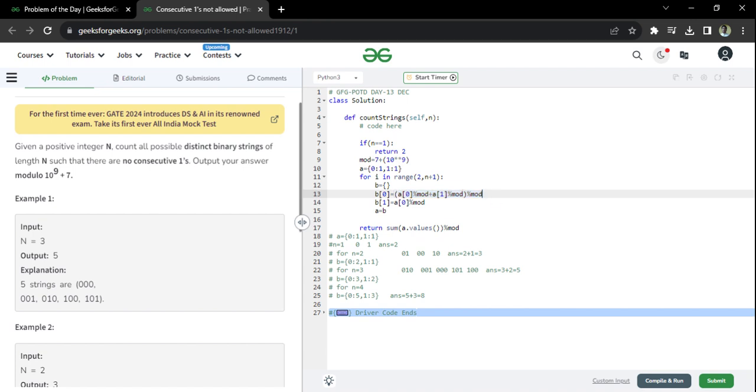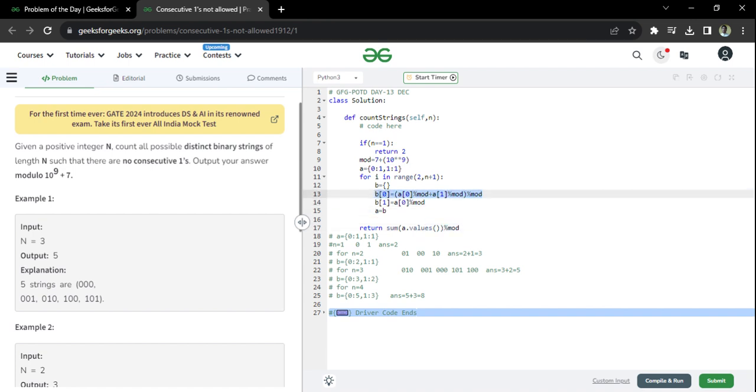See why I'm using this modulo. See the places in which I've written the modulo. If you want to really understand it, just Google it. You will get the rule. A modulo something, let us say 10, plus b modulo 10, and whole modulo 10 is a consistent result. Instead of doing it at the last, I'm doing it at every step. That's what I just want to say.